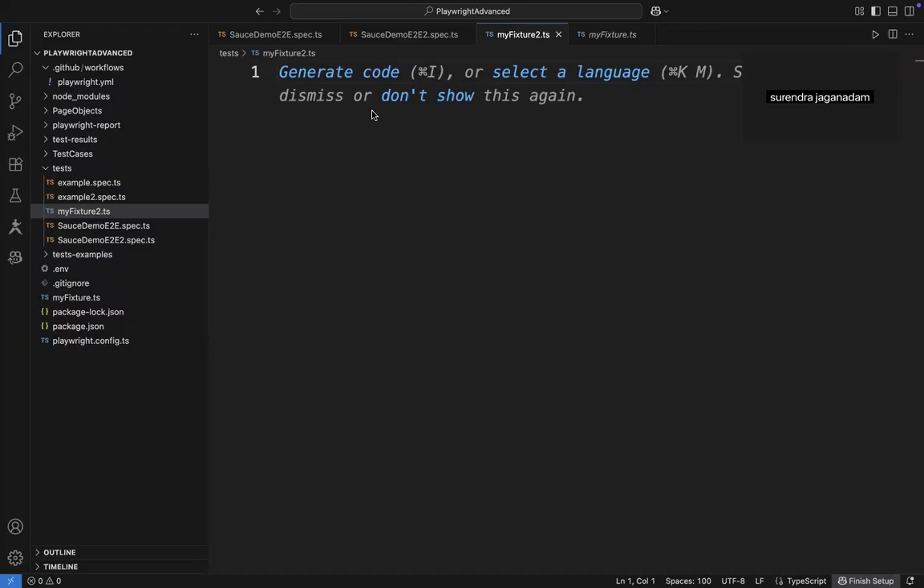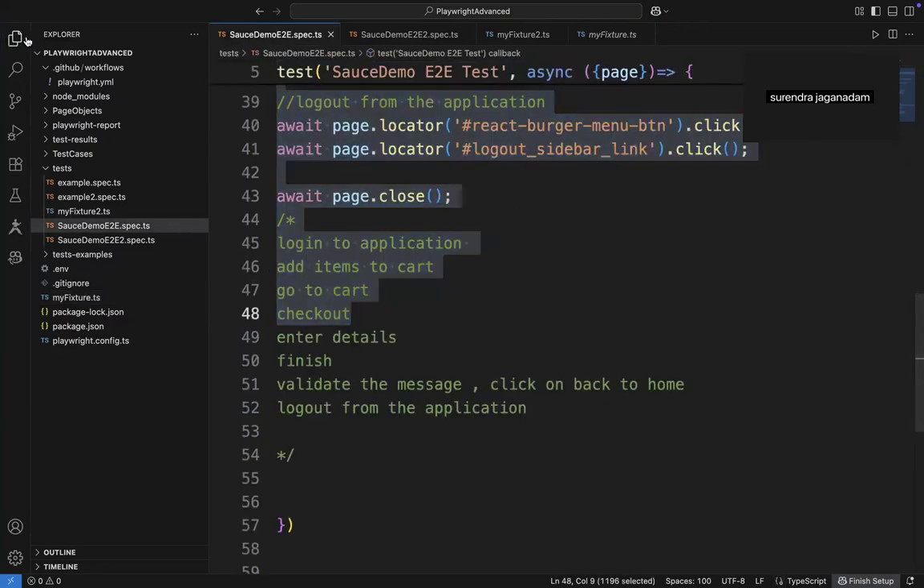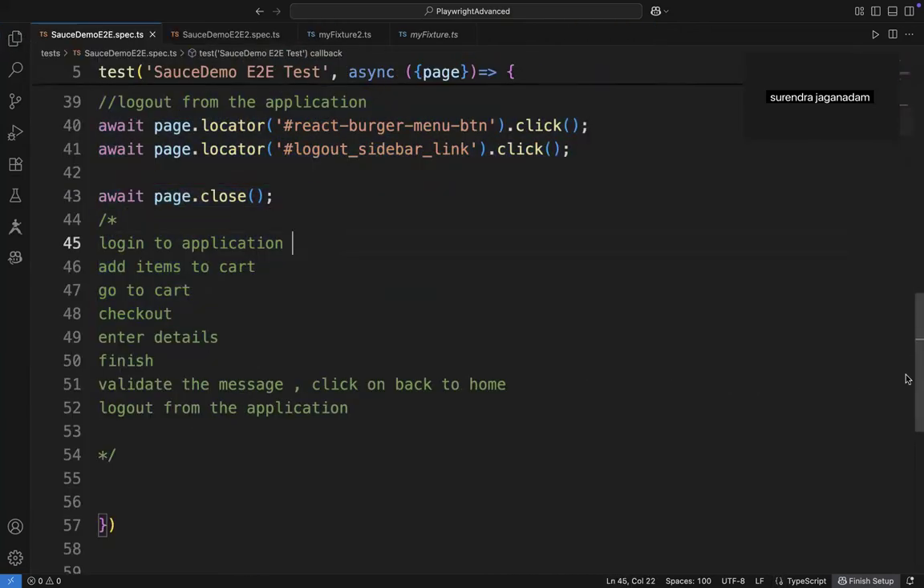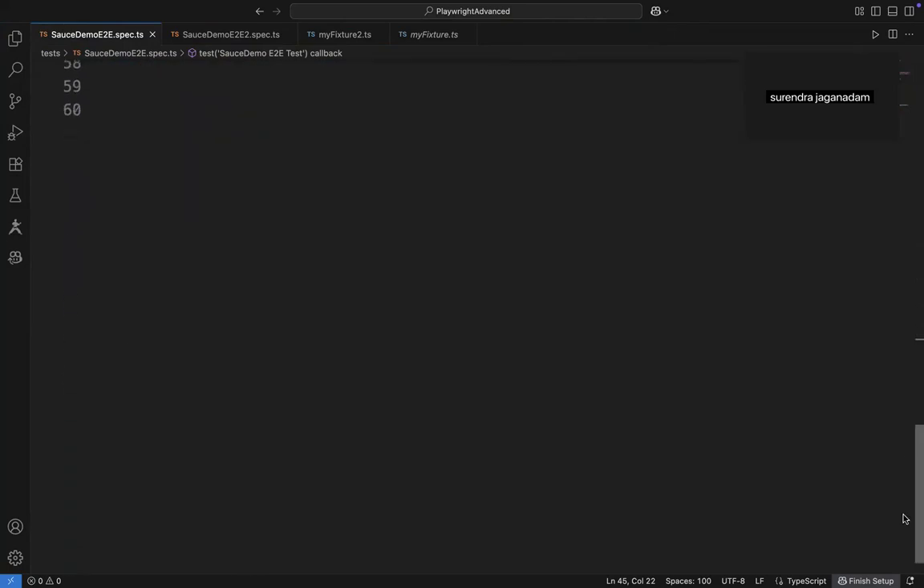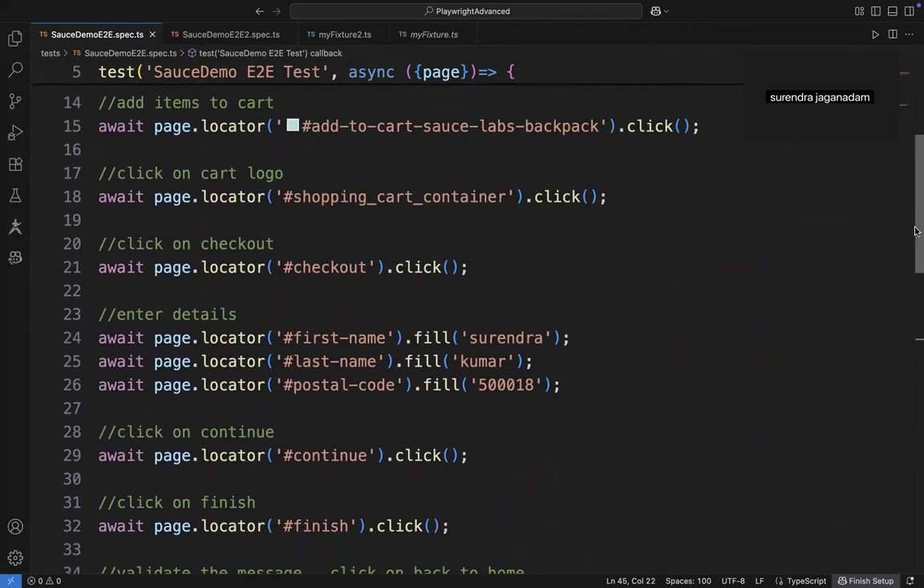Hey, welcome back. So, guys, as part of the previous session, we have seen a simple fixture that we have created, which we just executed. Now, what I'm doing here is taking the end-to-end test, the complete end-to-end scenario on saucedemo.com, and I'm just splitting it.